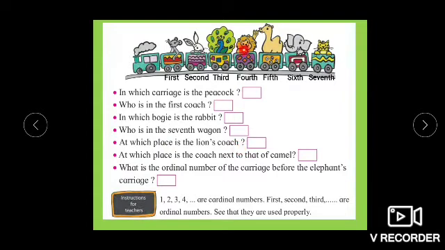So lion is where? Here. Which coach? He is in 1st, 2nd, 3rd, 4th. 4th coach.